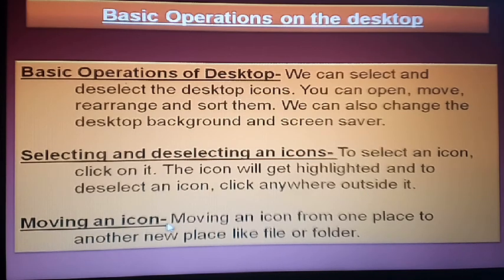Moving an icon, okay, how to move. Move means from one position to another position. So move an icon from one place to another new place, like a file and folder. So we can do that, right?